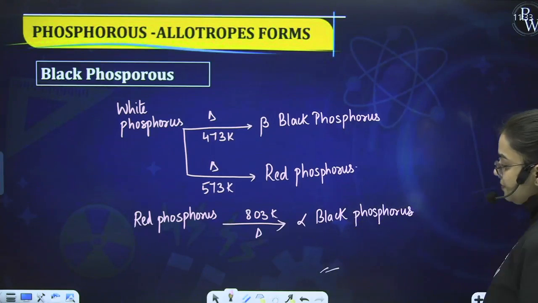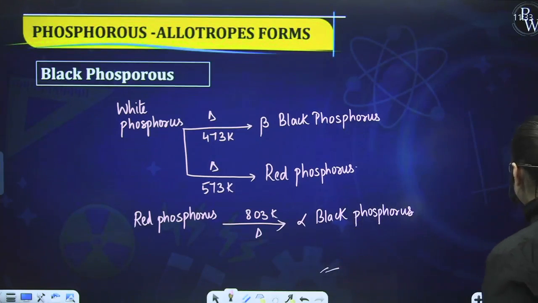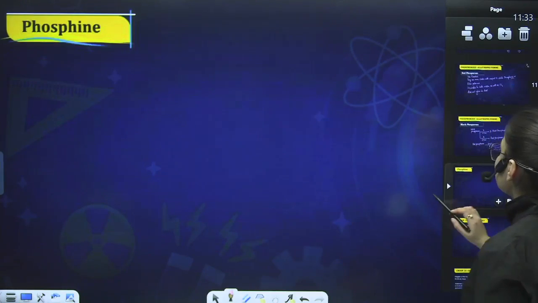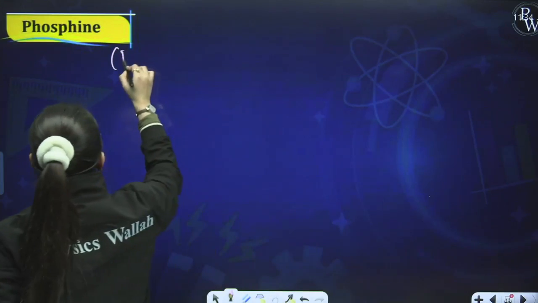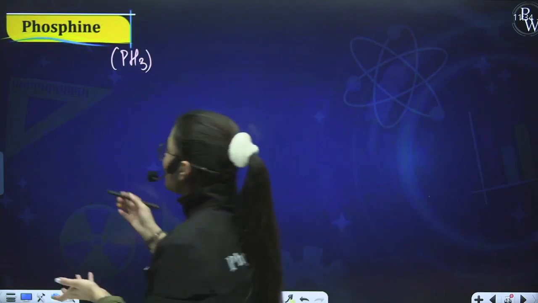Kindly write it down. So students, this ends our allotropic forms of phosphorus. Now comes our next segment, that is about phosphine. If I talk about phosphine, it is quite similar to ammonia, like we did in ammonia, NH3. Similarly, what is phosphine? Phosphine is PH3. Now when I'm talking about phosphine, first of all we shall see the preparation method, a very easy preparation method, with simple reactions.